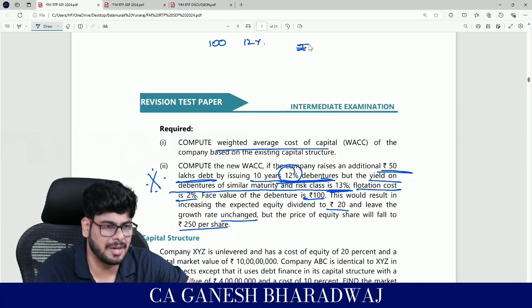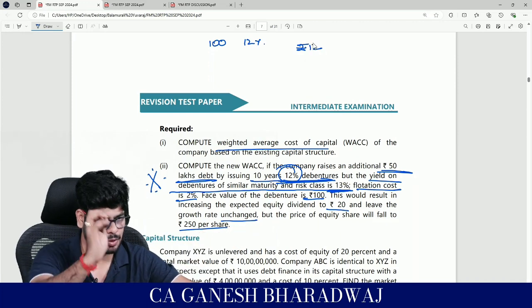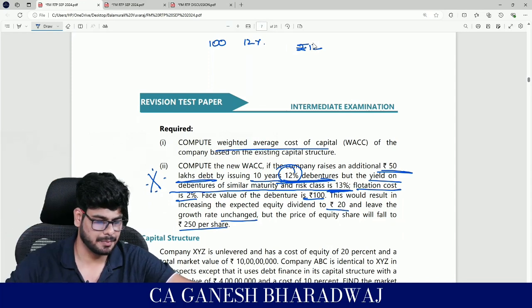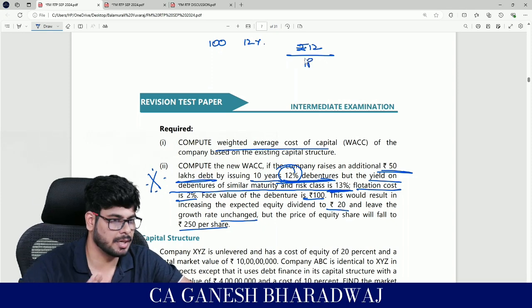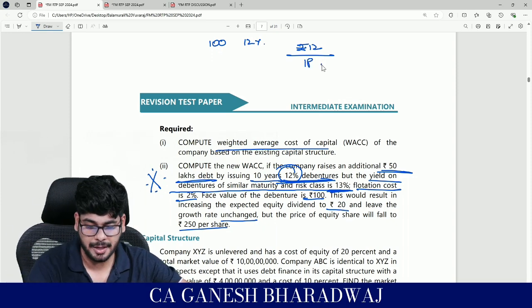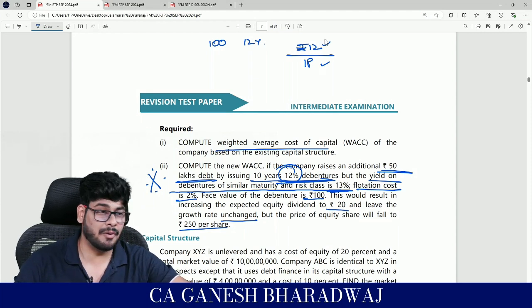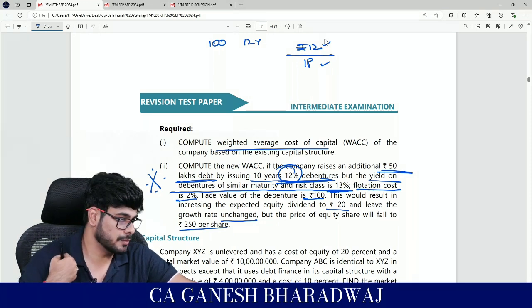So basically, if I buy every debenture, I will be getting 12 rupees, not percentage. 12 rupees I will be getting for every debenture I purchase. This is what the company is saying. Correct? Now, how much should I pay? That is the issue price. Correct? From my viewpoint, that is my investment. From my viewpoint, 12 rupees is my return. Forget taxes. That's why I'm saying here you're looking at it from the viewpoint of the investor, right?